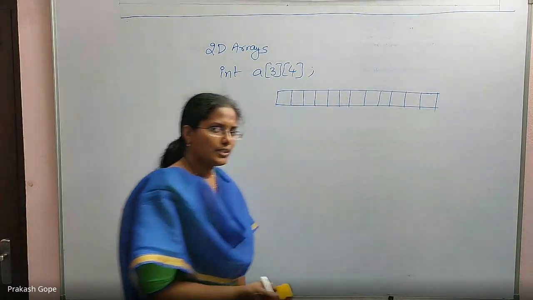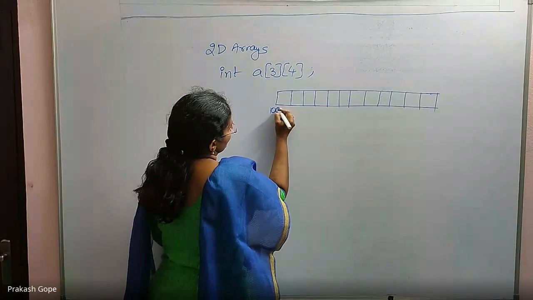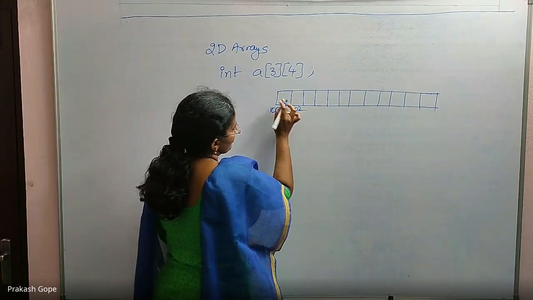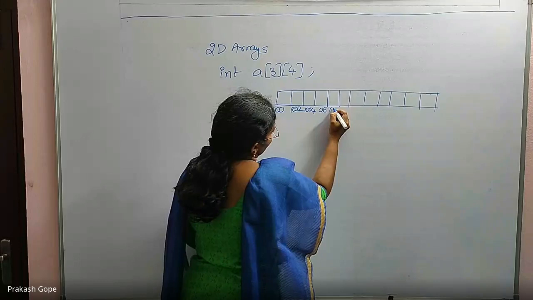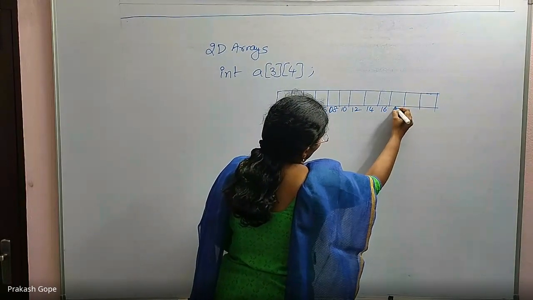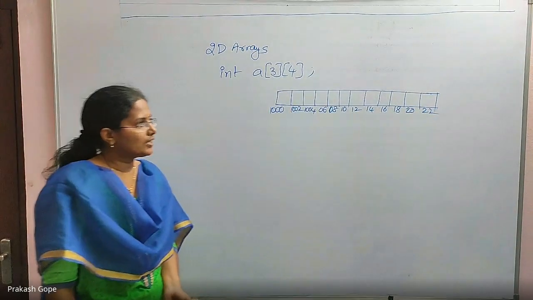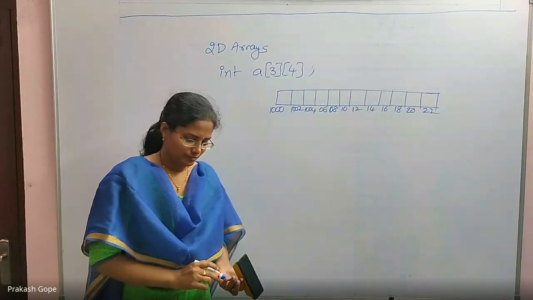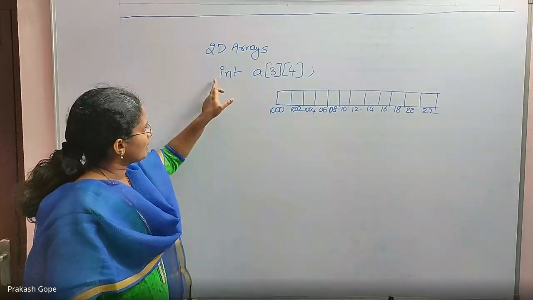So this is how memory gets allocated. This is 1000. This is 1002 because each one is an integer, 2 bytes. 1004, 6, 8, 10, 12, 14, 16, 18, 20, 1022. They are the addresses of those elements. This is memory allocation. Please understand the declaration.